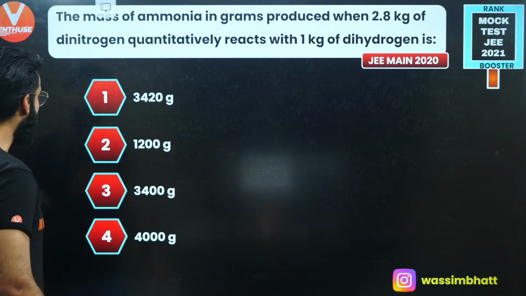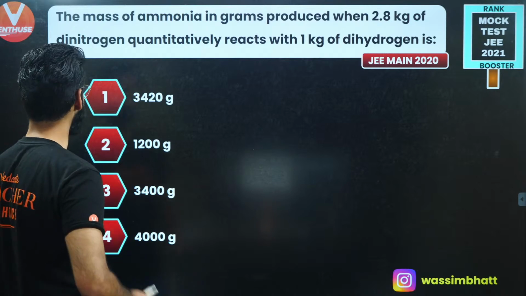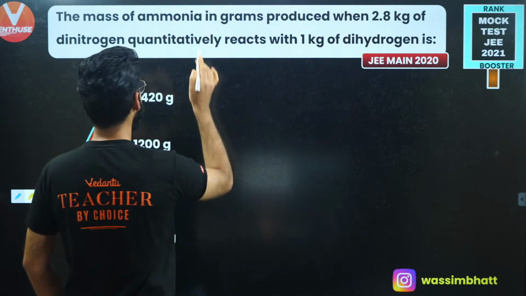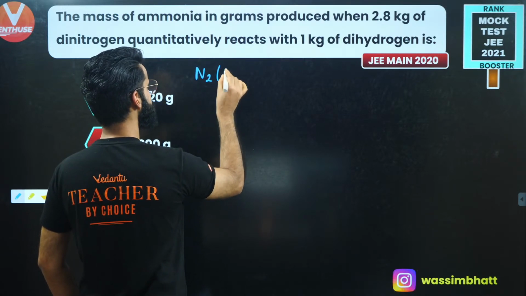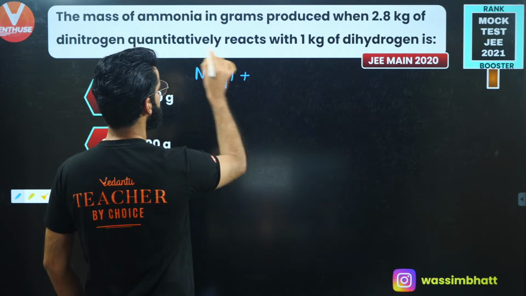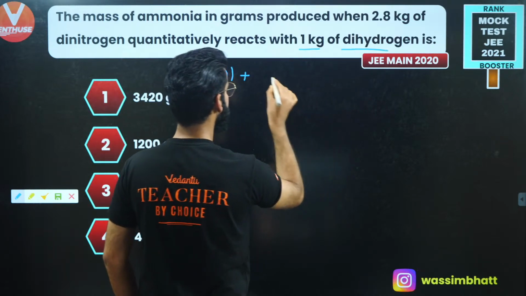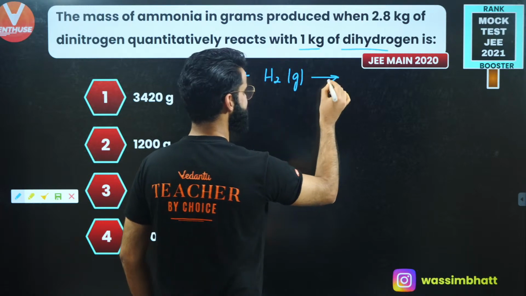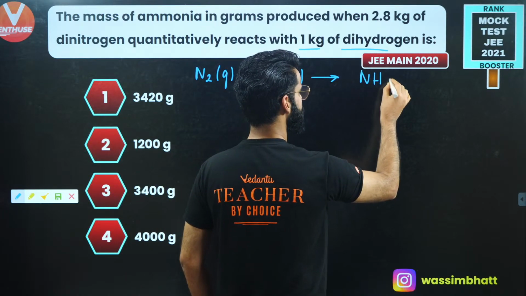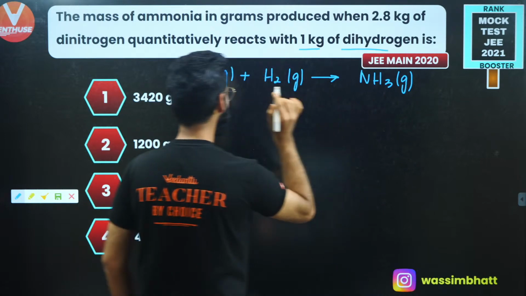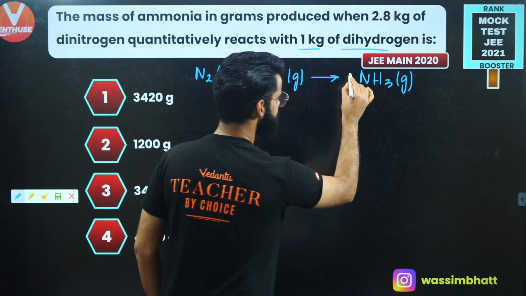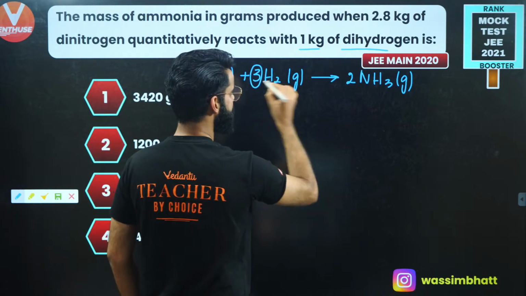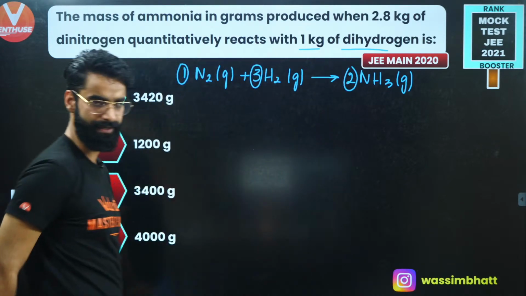As far as this question is concerned, what do we have right here? The mass of ammonia in grams produced when 2.8 kilograms of dinitrogen reacts with 1 kg of dihydrogen. We know when N2 gas reacts with H2 gas, it leads to the formation of NH3 gas. So my first step is balancing the reaction. The stoichiometric coefficients are 1, 3 and 2 respectively.